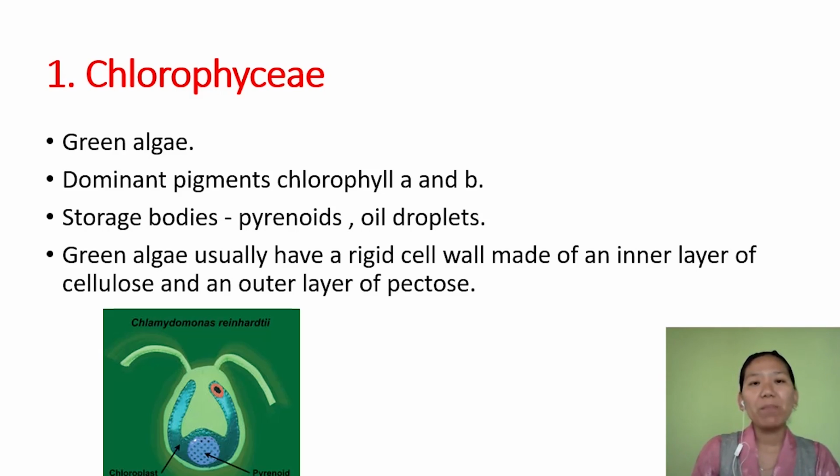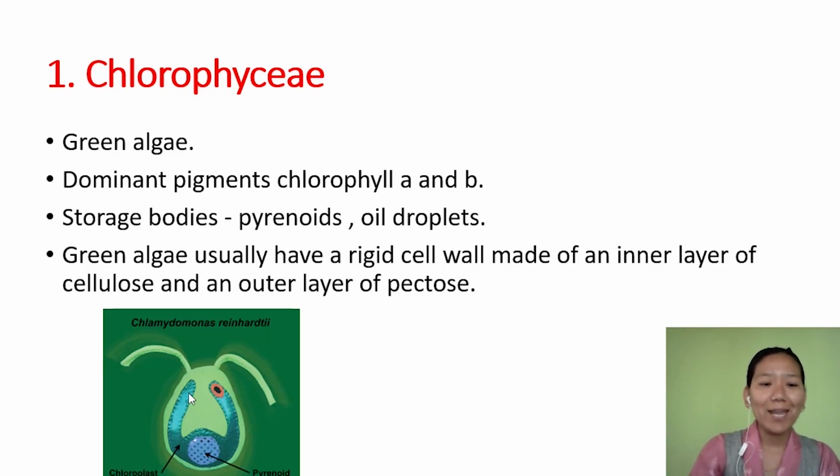The dominant pigments present in them are chlorophyll A and chlorophyll B. This is one example of green algae here. The cell wall is rigid because of the presence of two layers: the inner layer made up of cellulose and the outer layer made up of pectose.